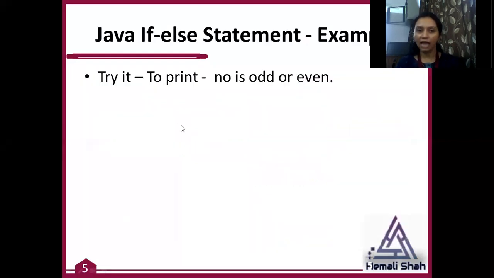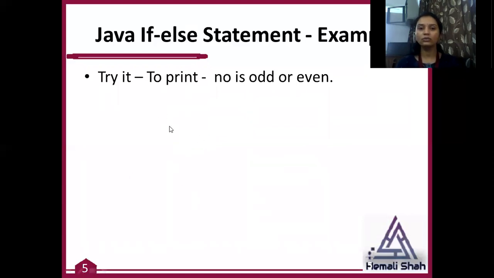Now, try this program by using an if-else statement. Take one number. Number is an integer. Take a static value, initialize it with some integer number, and print whether that number is even or odd by using if-else statements.